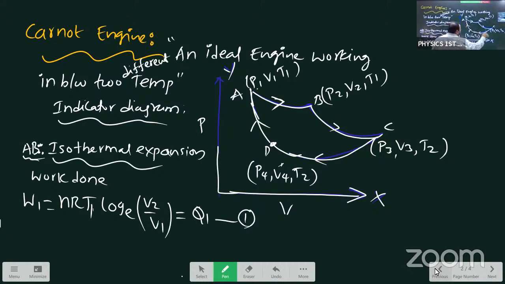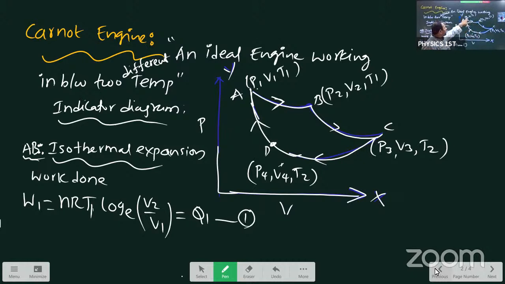You observe these four different situations. In which situation does temperature change? Only two situations. First of all, P1, V1, T1, P2, V2, T1. In this gap, isothermal process; this is the adiabatic process; again, this is an isothermal process; this is an adiabatic process.